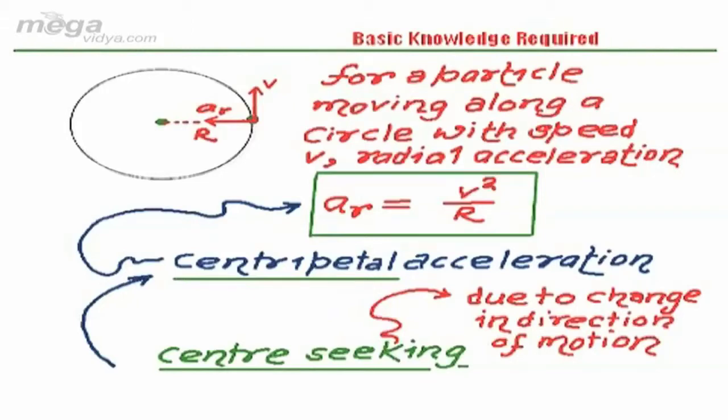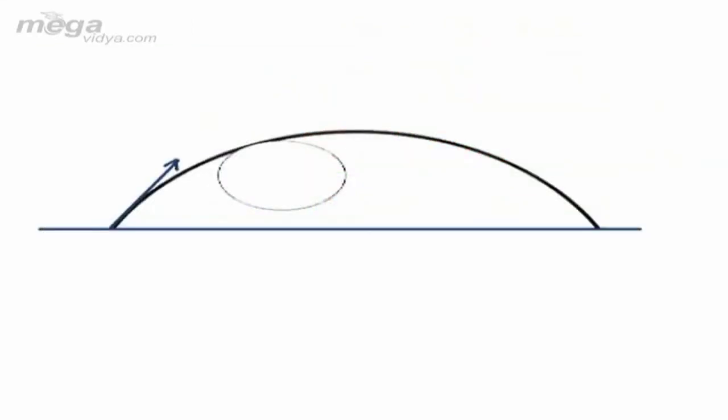So, if we have this knowledge, take an example in which a projectile has been thrown with velocity u at an angle theta with the horizontal. Say its velocity becomes v at any instant, at angle alpha with the horizontal.